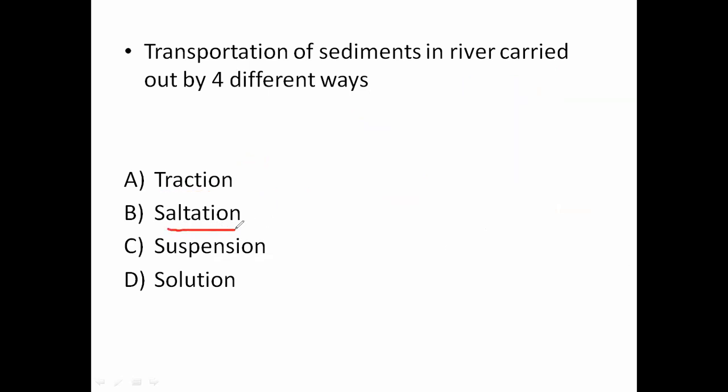Now the second process is saltation, and this process happens with pebble-sized particles. Pebble means less than boulder and greater than sand size.